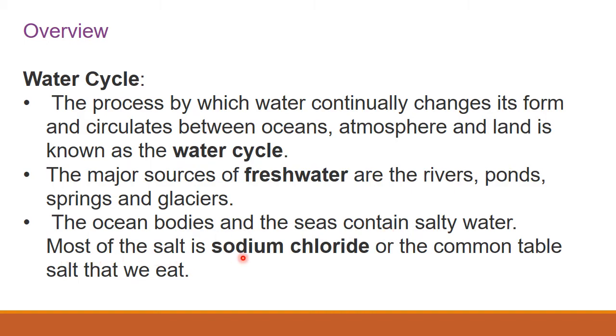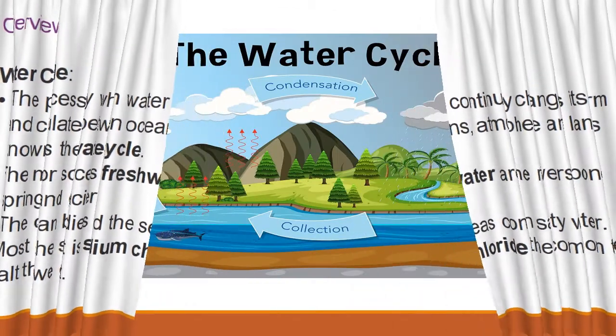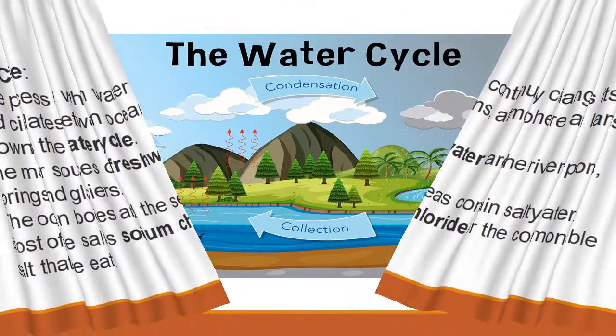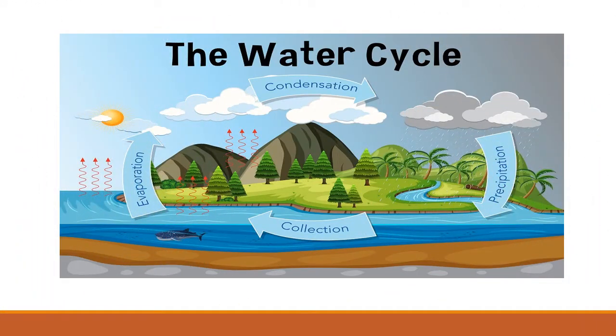Next. So the water cycle, you know, right? First, from the ocean, water is evaporated and reaches the atmosphere, the clouds, and then it condenses and falls back to the land as precipitation, rain, and again it goes to the ocean and the circulation happens again. This is called the water cycle.